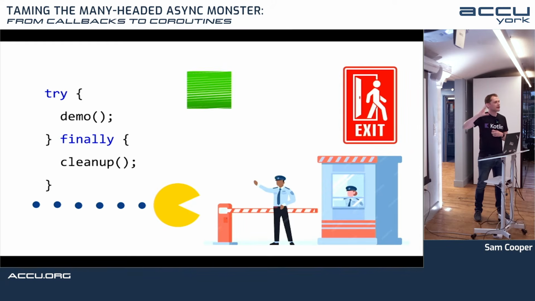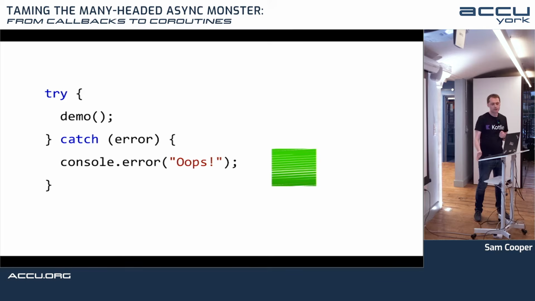If you have a try finally block, you can think of a finally block as a checkpoint that goes at the end of the code that says, when you reach the end, do this. So yeah, you need to know where the end is. Try catch blocks also wrap up a block of code, so you need that block of code to have this same well-defined structure.